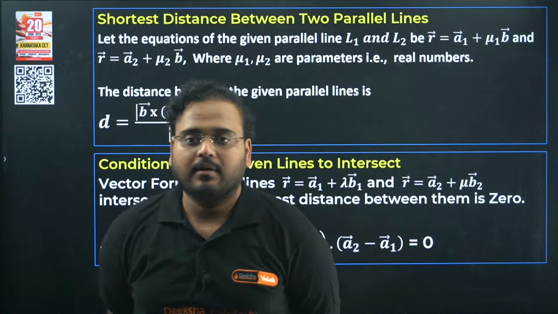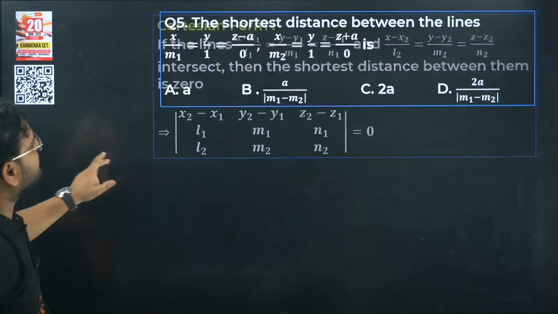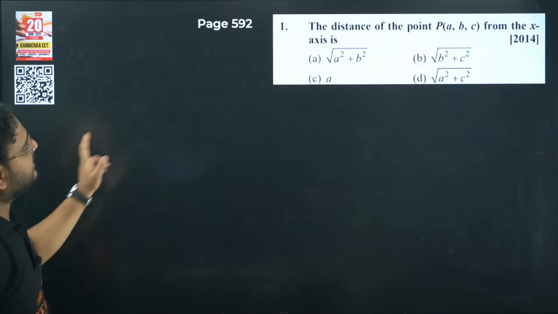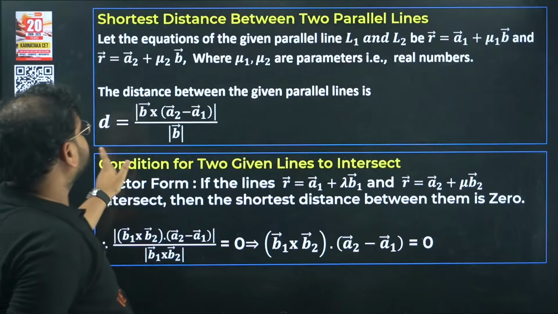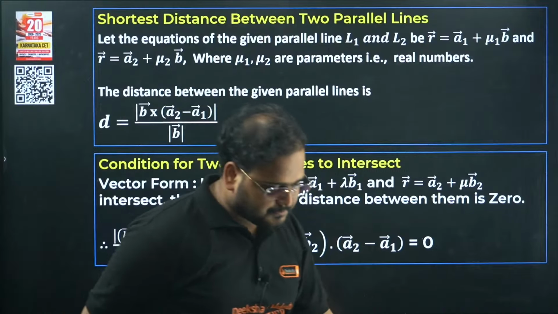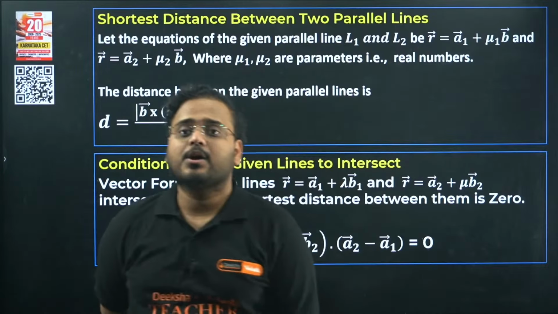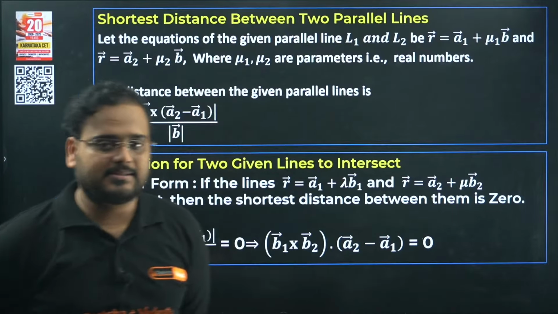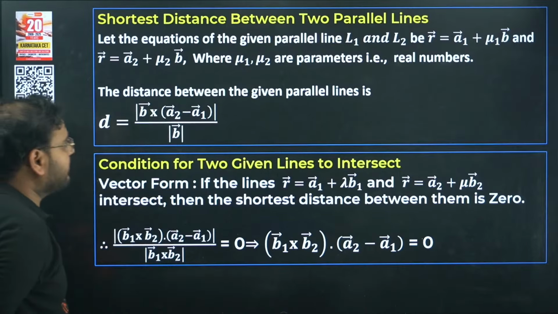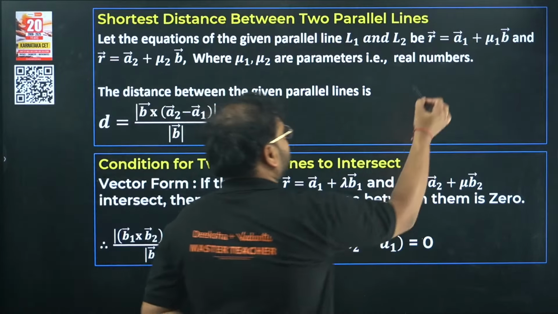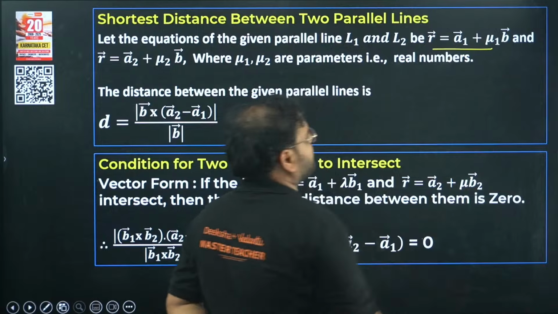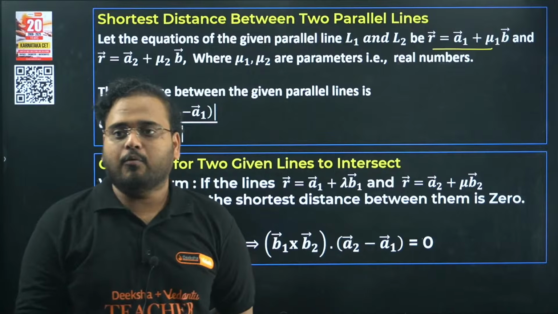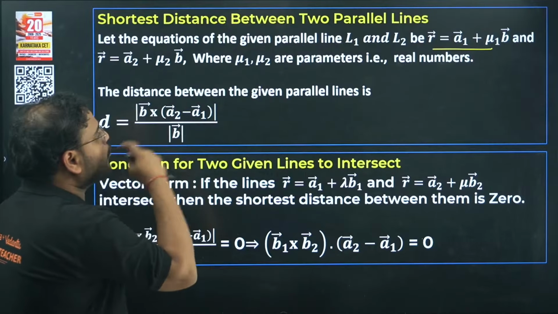So far, we are here and we're going to cover this last question, and then the PYQ starts. Next concept is shortest distance between two parallel lines. Let the equations of the given parallel lines L1 and L2 be of the general form we just discussed, a1 plus mu b. There are two parallel lines.